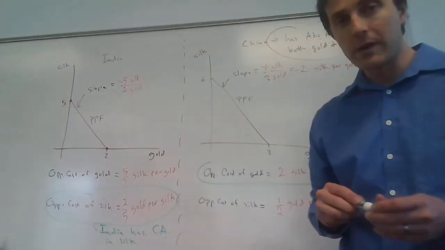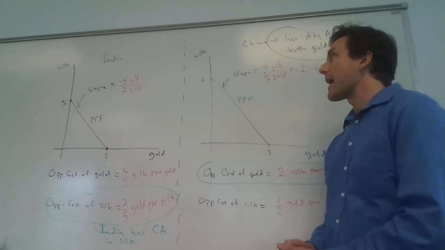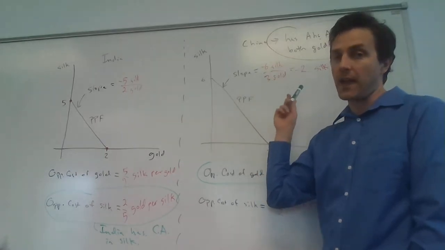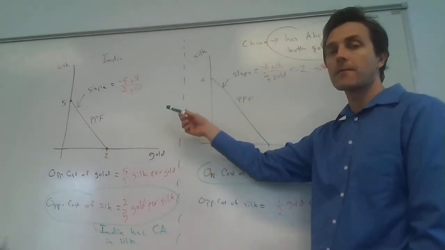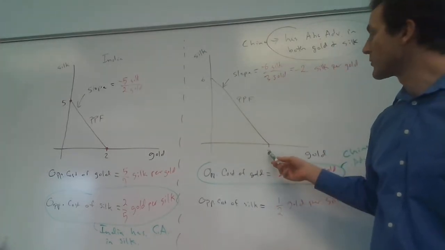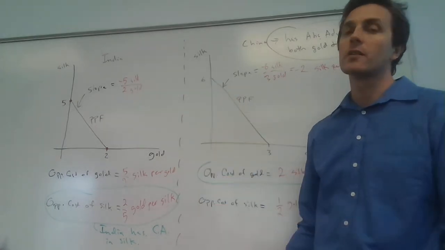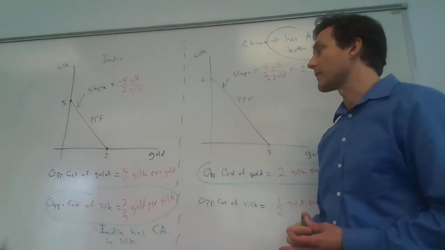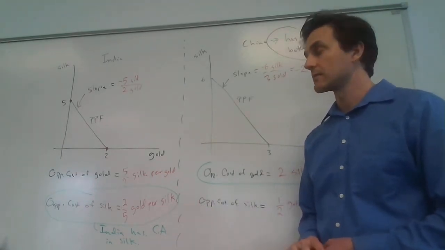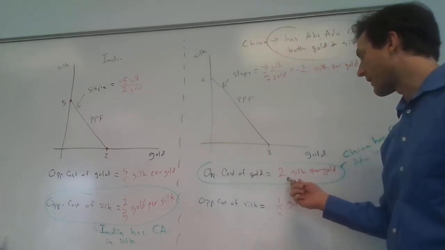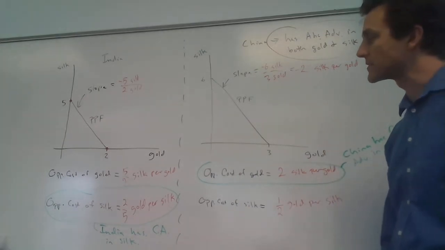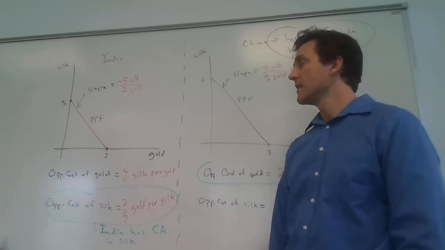One of the things to notice here is that it's possible for a country that has no absolute advantage to have a comparative advantage. India doesn't have an absolute advantage in either of these goods. China has an absolute advantage in both gold and silk because they can produce more tons of gold or silk per worker than India can. Nonetheless, India happens to have a comparative advantage in silk, and meanwhile China has a comparative advantage in gold.